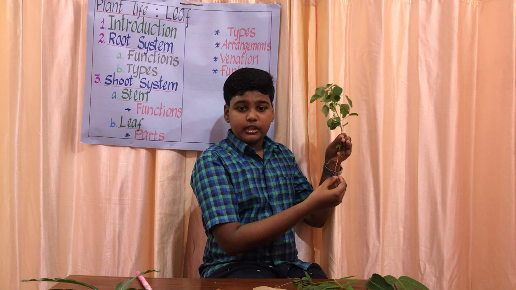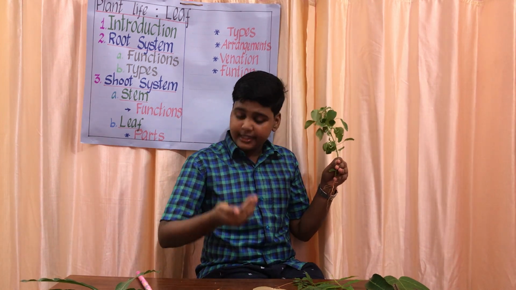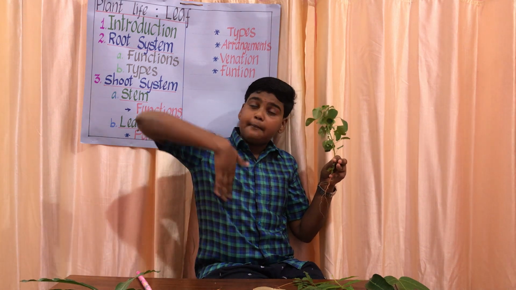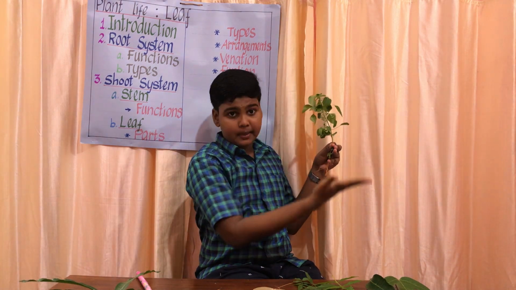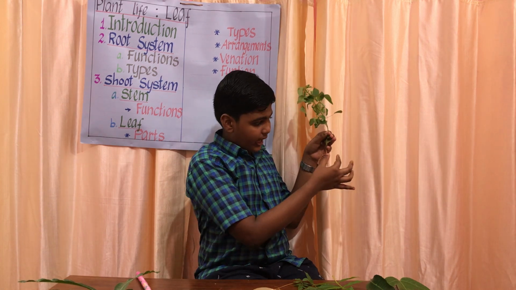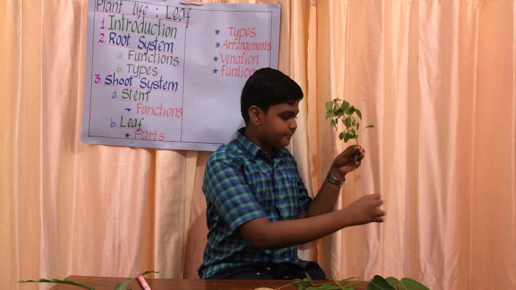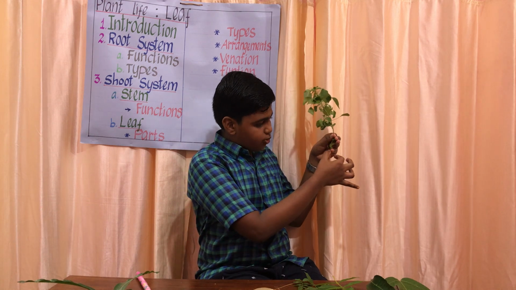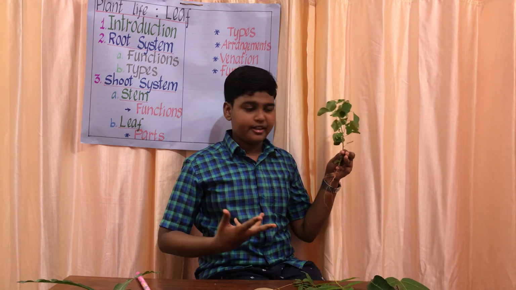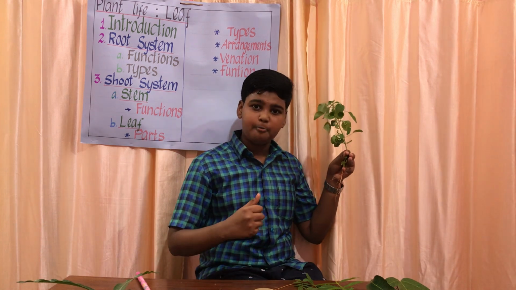The functions of the root: it absorbs water and nutrients from the soil and sends them upward through the stem to all other parts of the plant. It also bears numerous small root hairs that help it in the absorption process. Just imagine this plant has only this root. It can't absorb much water, right? So the whole plant couldn't get the food. So there are many tiny root hairs which help in the absorption process.